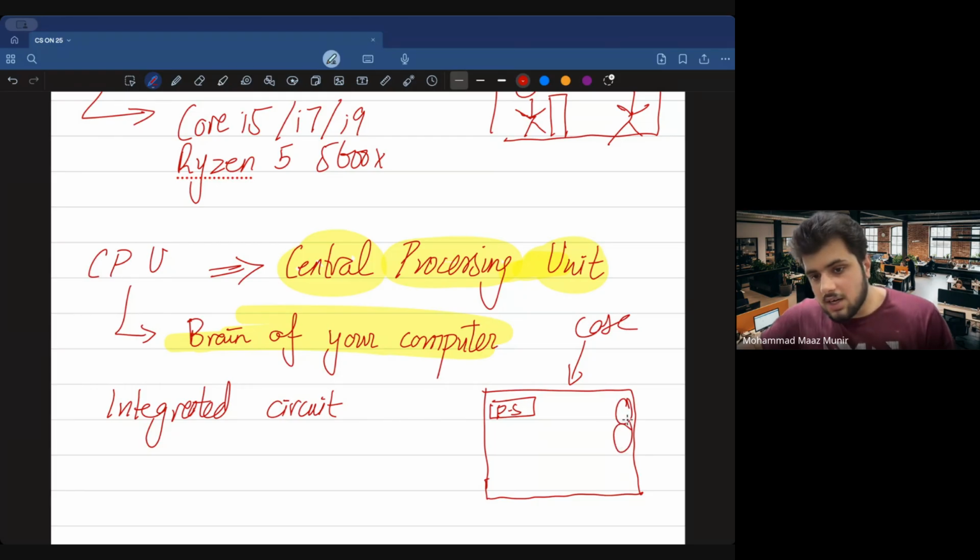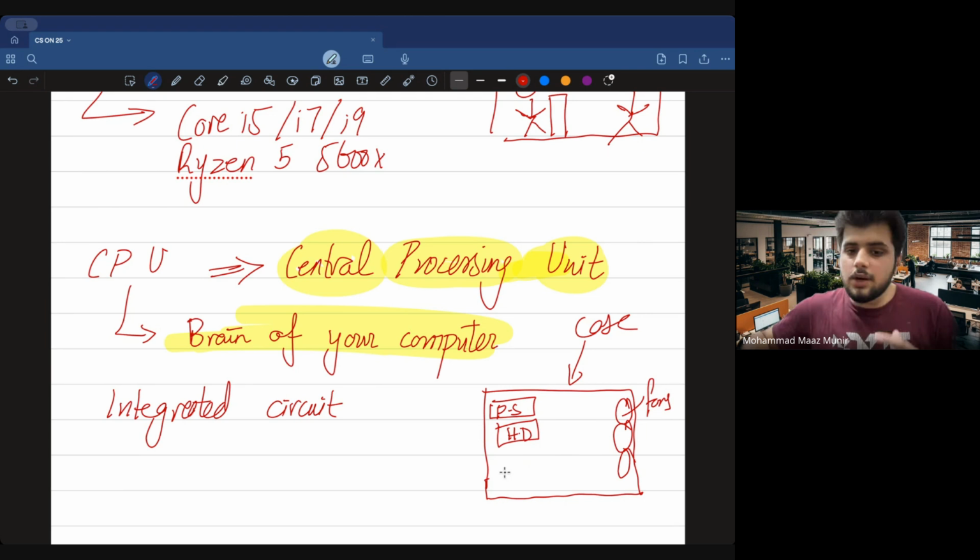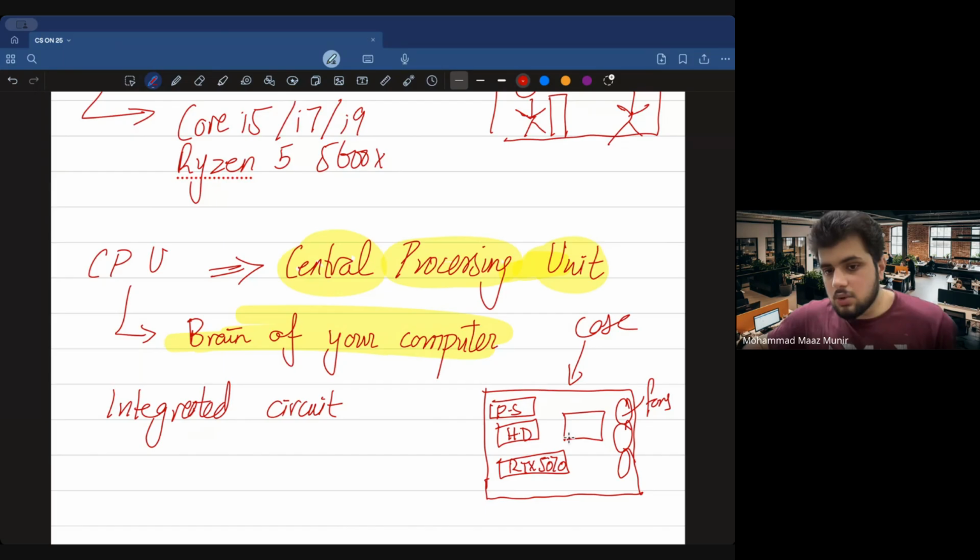You got some RGB fans, these are fans, and we got the hard disk, and then we got the graphic card. Okay, he got like himself a RTX 5070 maybe, and then at the center he has something जिसको हम बोलते हैं processor. So the processor is basically the CPU in this case. सही है? तो आपका CPU and processor क्या होगा? आप यहाँ पे बोलोगे Core i5, Core i7, Core i9 या whatever. तो वो यहाँ पे ना आपके एक chip लगती है.